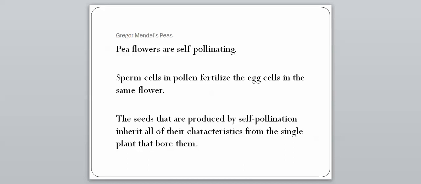The sperm and eggs are all produced in the same flower. And the seeds that are produced by self-pollination inherit all of their characteristics from the single plant that bore them. And that means that if I was a pea plant and I just would breed with myself, then I would basically have my own, I would just make a copy of myself. That's what's going on here. And that's all that it's saying, is that the parent is identical to the child, basically, in plant terms.